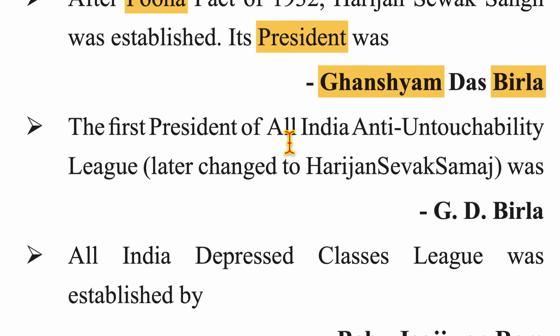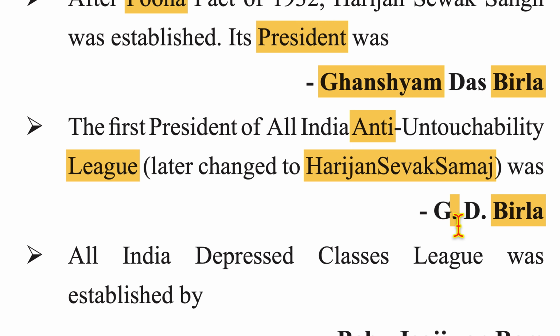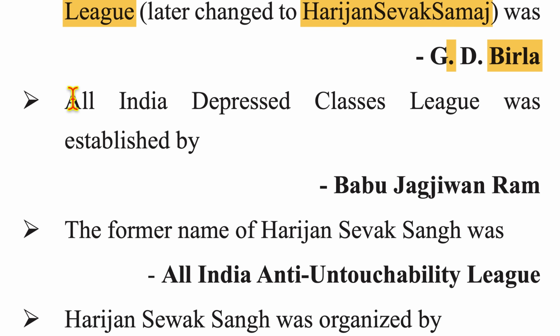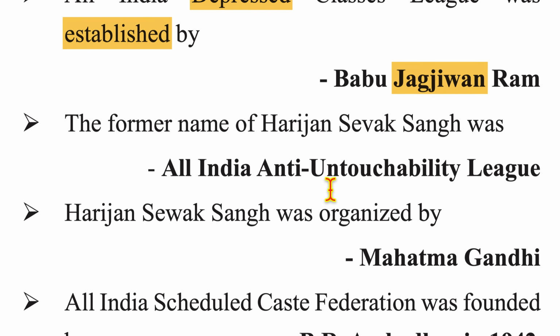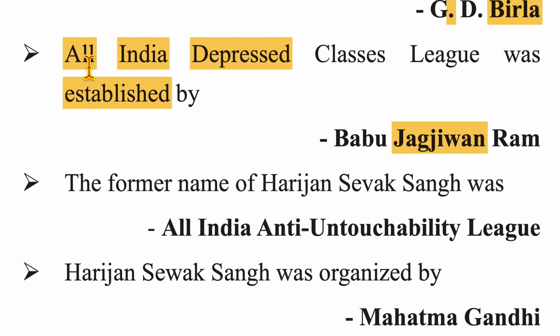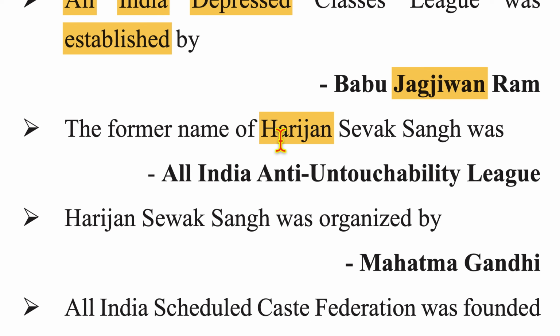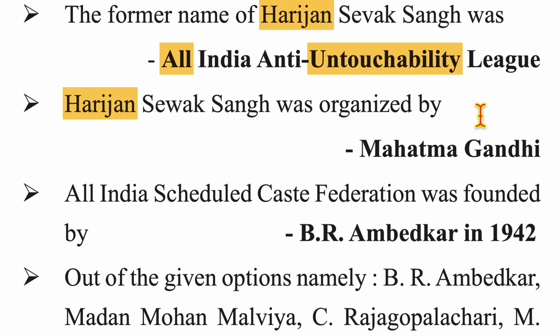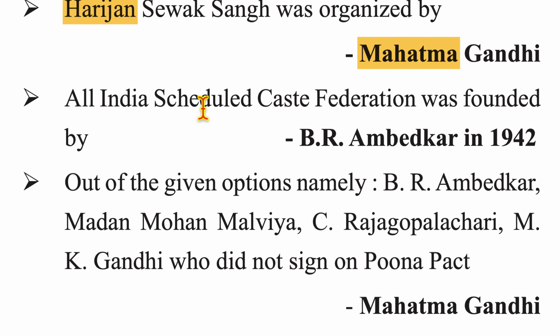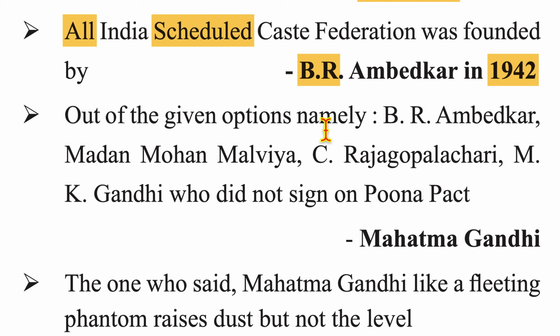Now, the first president of the All India Anti-Untouchability League, later changed to Harijan Sevak Sangh, was G.D. Birla, that is Ghanshyam Das Birla. The All India Depressed Class League was established by Babu Jagjivan Ram. The former name of the Harijan Sevak Sangh was the All India Anti-Untouchability League. The Harijan Sevak Sangh was organized by Mahatma Gandhi. The All India Scheduled Caste Federation was founded by B.R. Ambedkar in 1942.